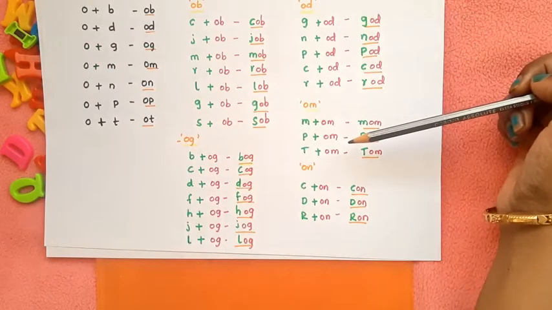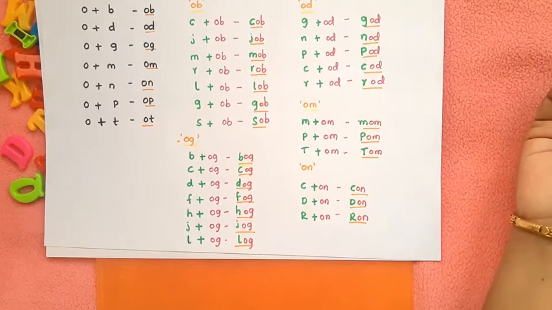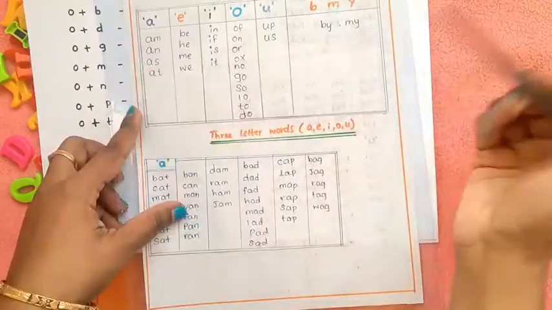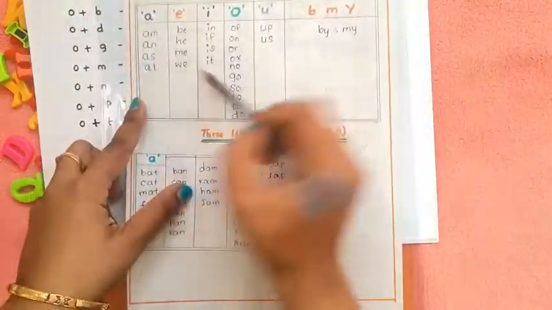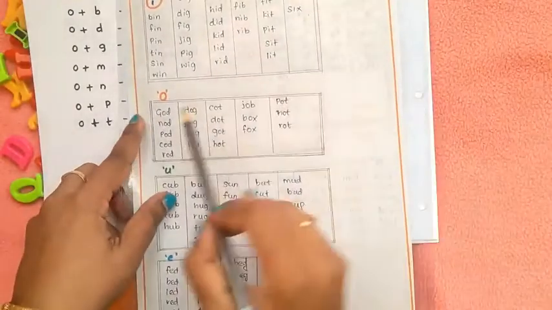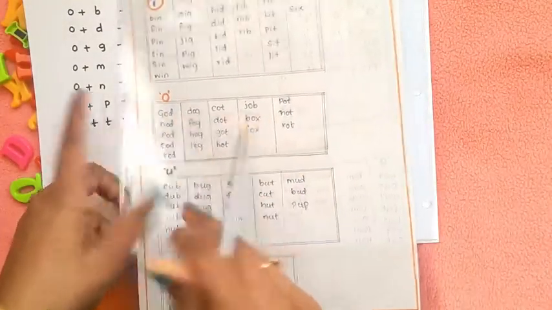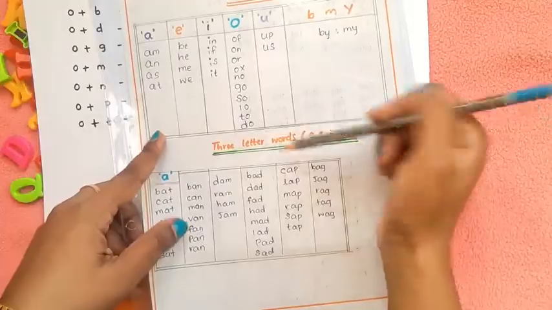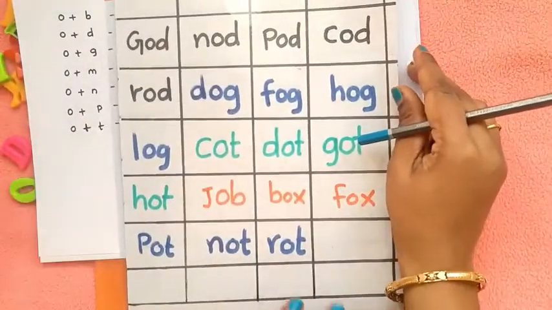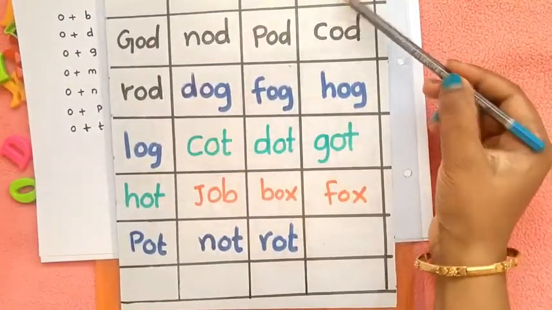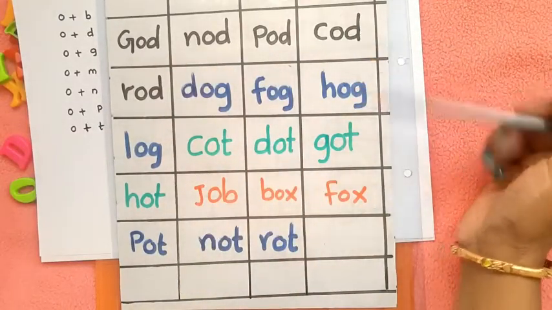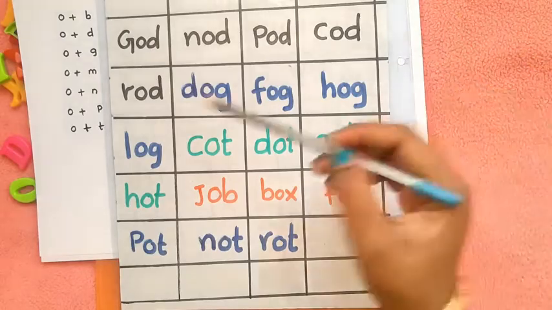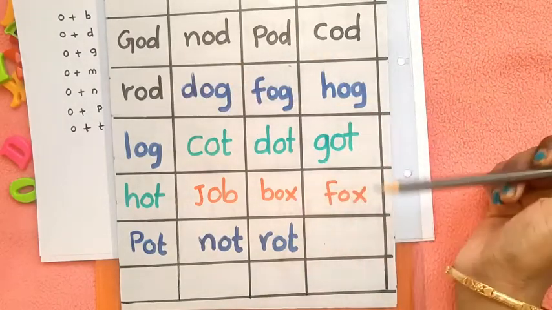Once you have introduced this 3 letter concept, give them some practice worksheets to read and write. This is one of the handwritten ones which I have done for my son. Here I have given all 2 letter words of vowels and 3 letter words of vowels. So here it is O family 3 letter words and 2 letter words. Or we can also make a bigger chart for O family: god, nod, pod, cod, rod. And we can stick this to a wall and ask the kid to read it on a daily basis.